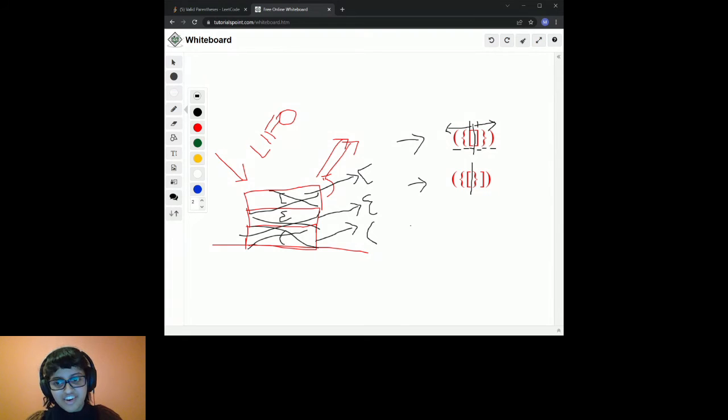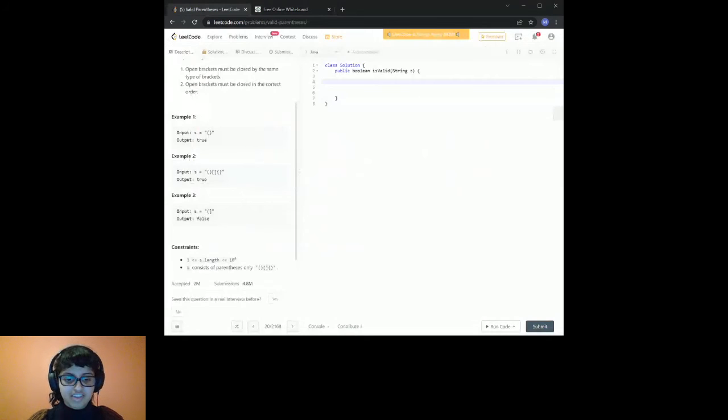Okay, great. So let's go ahead and code this in LeetCode. The first thing I'm going to do is make a stack of characters. I'm going to call it stack. You know, keep it original. New Stack of Character.